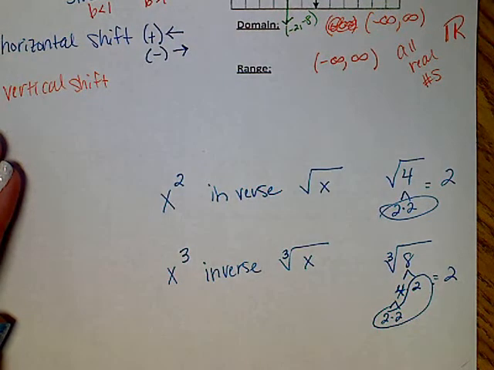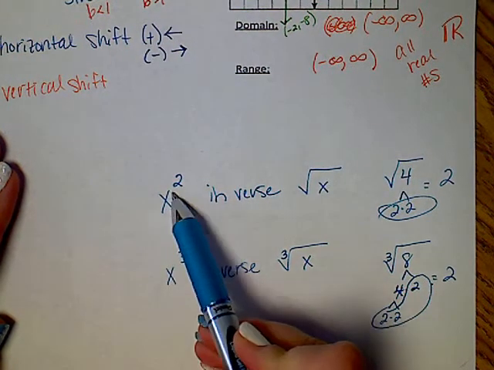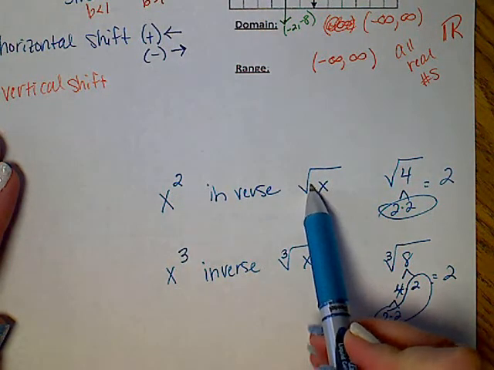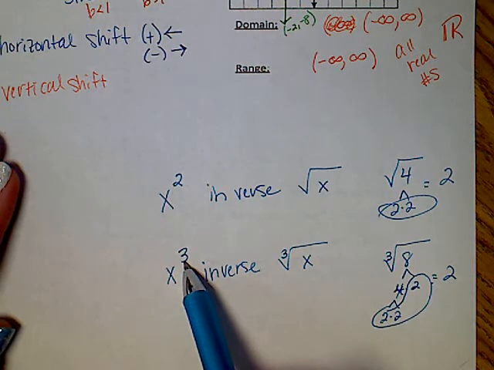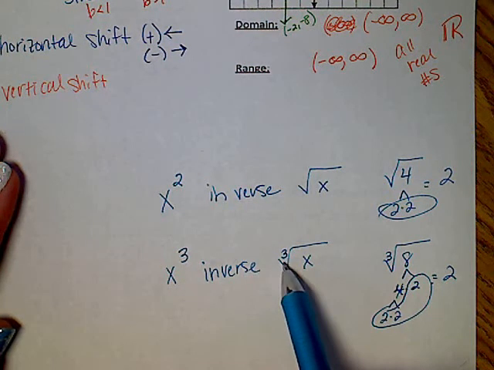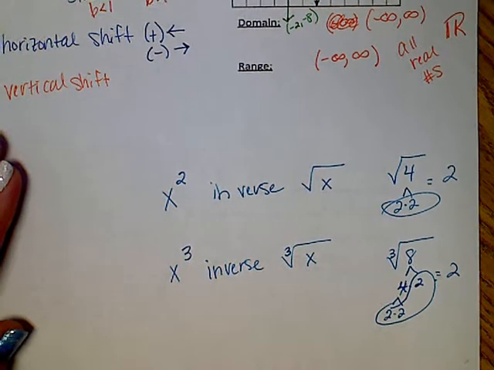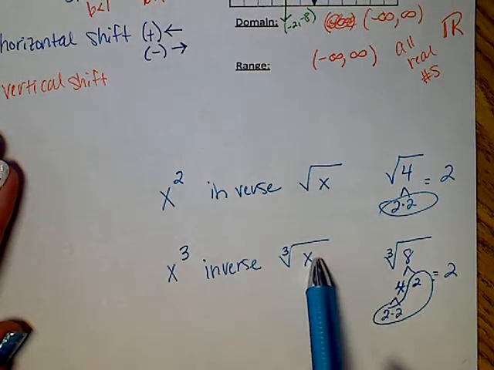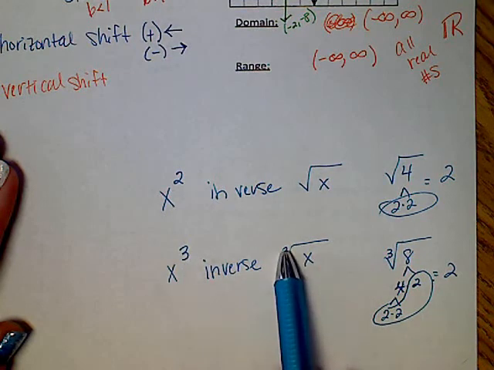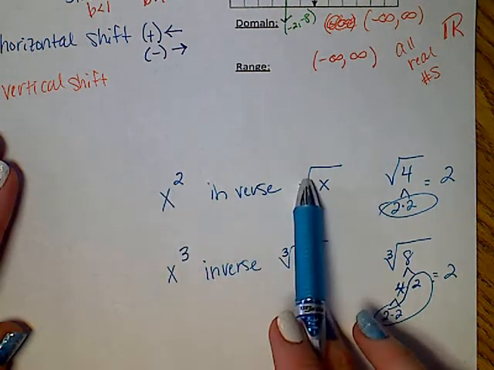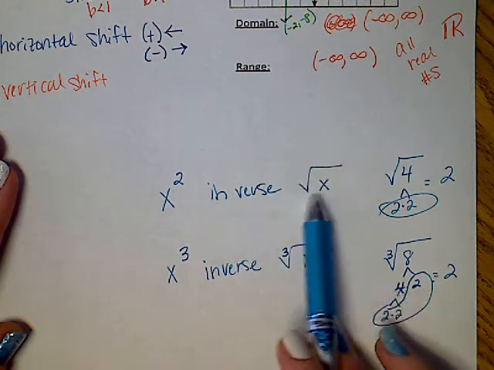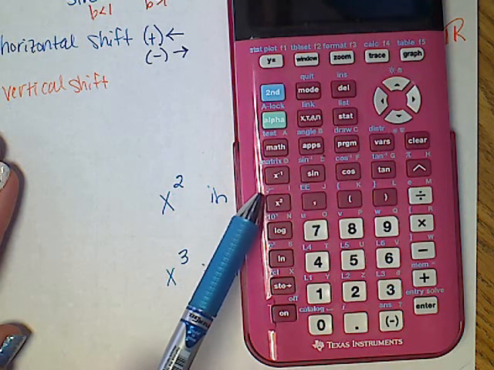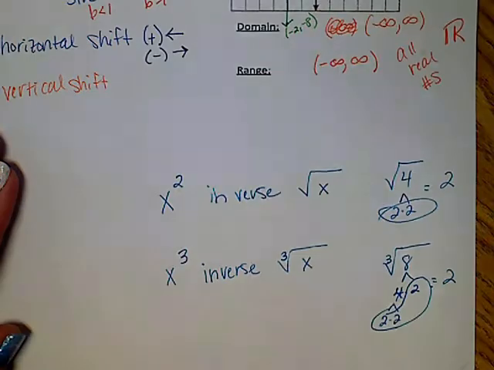So what you need to understand, inverses. The opposite of squaring, or that exponent of 2, is a square root. The opposite of cubing, or the third power, is to take a cube root. We're about to look at that on the back side. Okay, these are inverses. Exponent to root. If it's a cube, we cube root. If it's a square, we're square rooting. Notice the square root doesn't have a 2. On my calculator, there's my square root button. There is no 2. We don't write it. It's understood to be a square root.